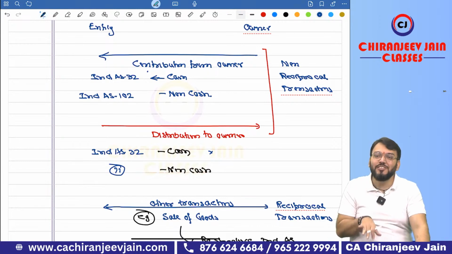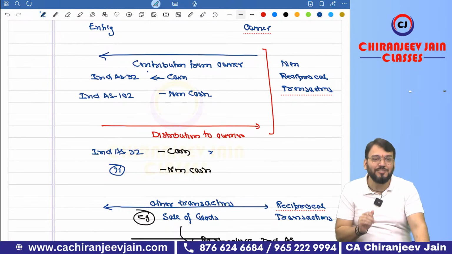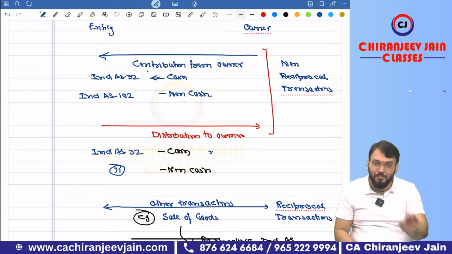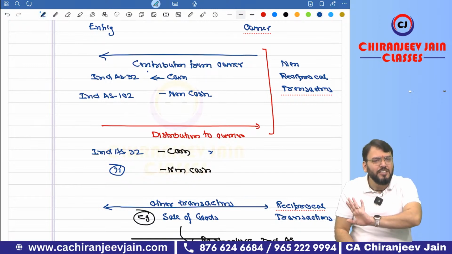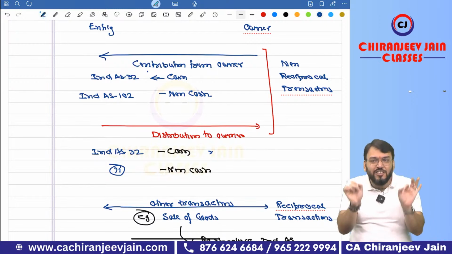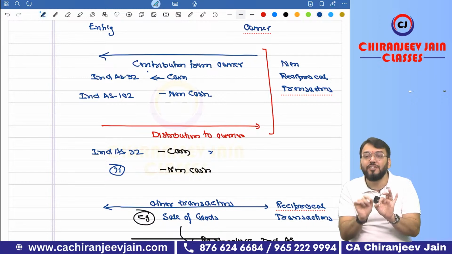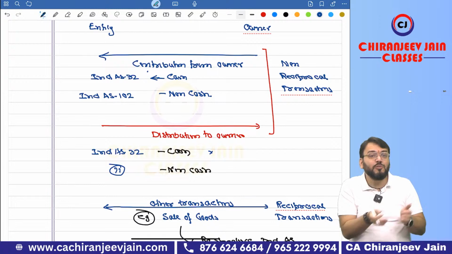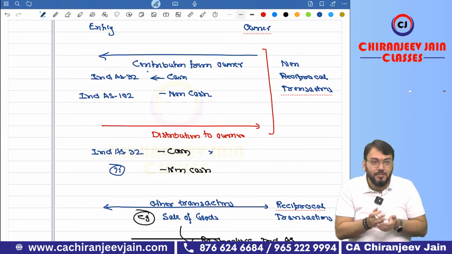However, from my point of view, this appendix should not be added to Ind AS 10 because Ind AS 10 deals with adjusting, non-adjusting, not the accounting treatment. From my point of view, this should be attached to Ind AS 32 only. But because the proposed dividend point was given here by mistake, they have attached it here. There is nothing adjusting, non-adjusting event in this particular point. We are discussing the accounting treatment of distribution of non-cash asset to the owner. But Ind AS 10 deals with adjusting, non-adjusting events. Are you getting what I am saying?